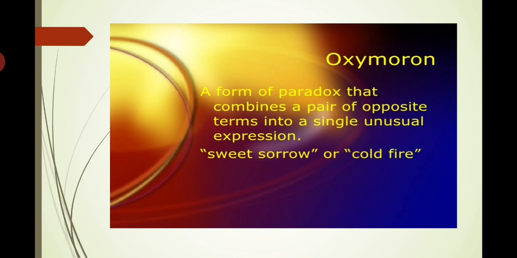Now, fire is generally hot, but here it has been said cold fire, or sweet sorrow. Sorrow, that is pain. Pain cannot be sweet, but it has been mentioned as a sweet sorrow. These are called oxymoron.